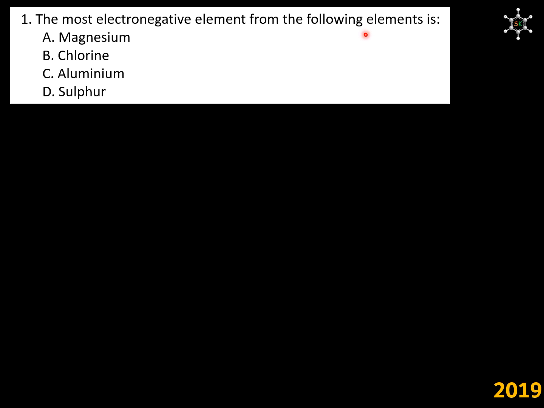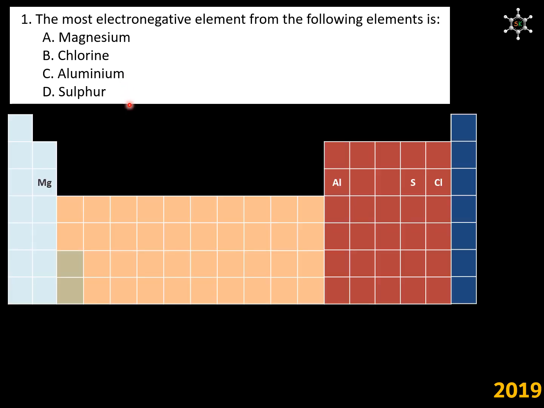The most electronegative element from the following elements is. They have given four options. To crack this question, first let us identify the position of these elements in the periodic table. If we do so, all these elements belong to third period and different groups. We have to find out the most electronegative element.